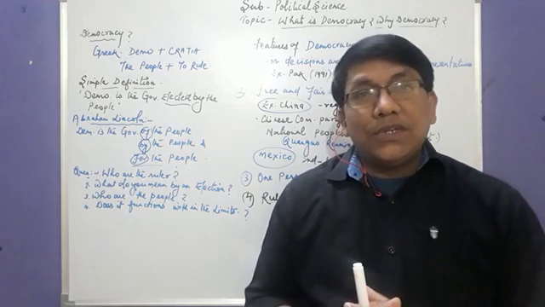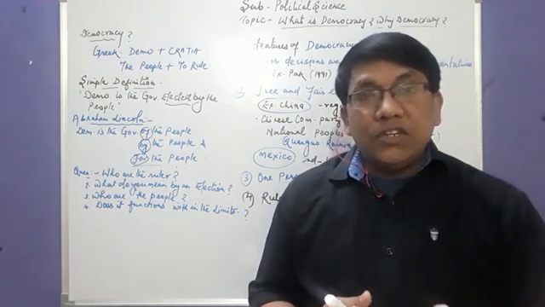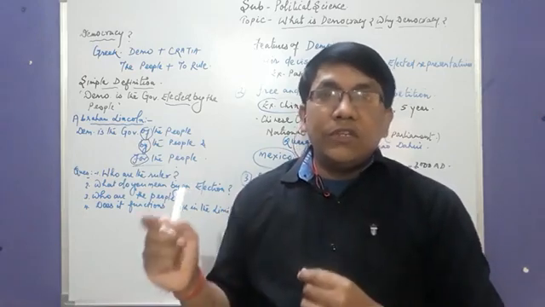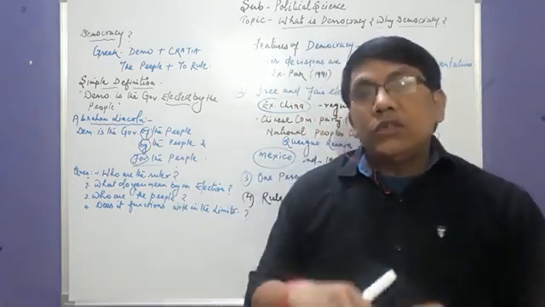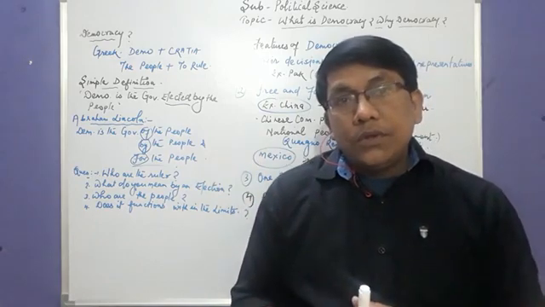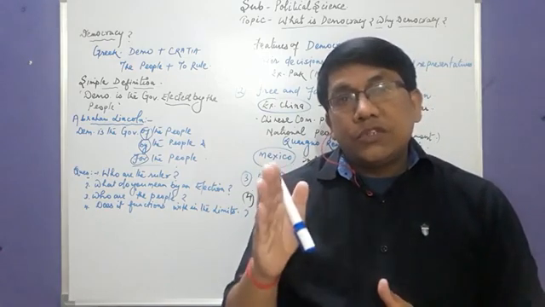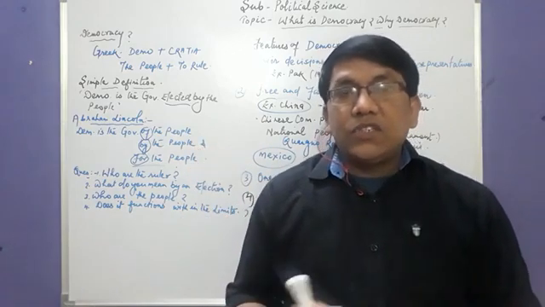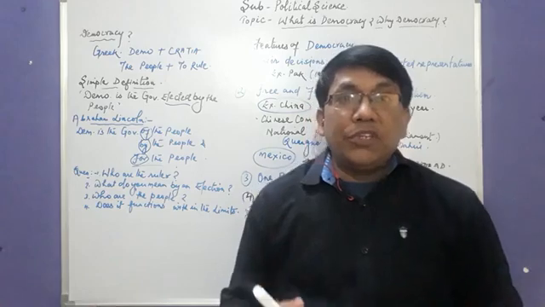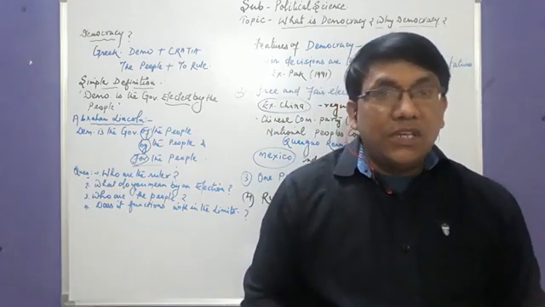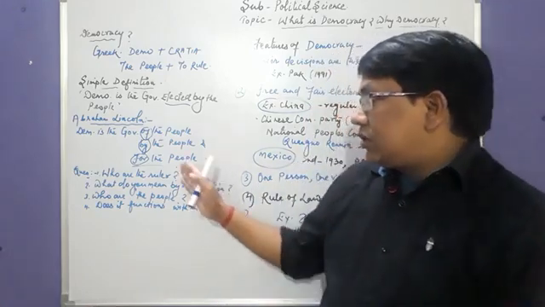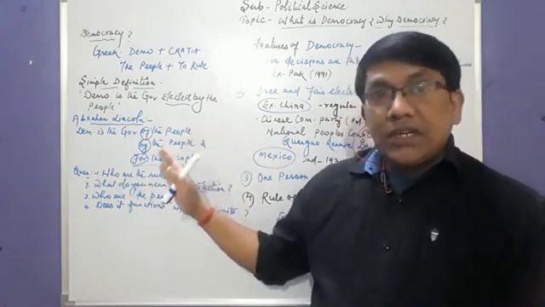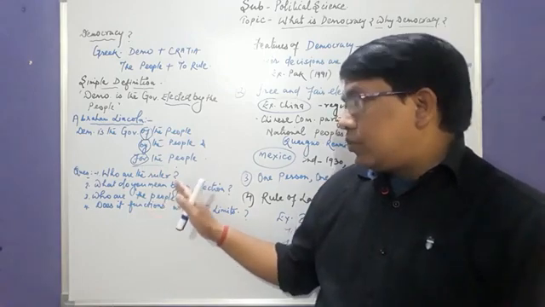For example, in our country, we have universal adult franchise. Universal means it is given universally to all. Adult franchise means a person who is an adult. In our country, the definition of adult is a person who has completed 18 years of age. They are the adults. The persons who are 18 years of age or above have the right to vote. Clear? The right to vote.